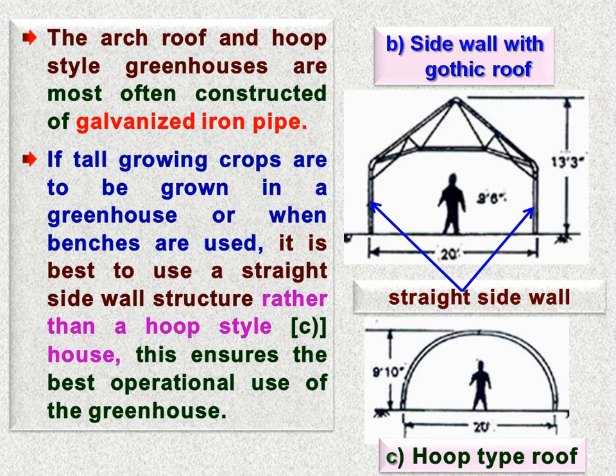So for that we have to go for straight side wall and Gothic type structure, means side wall with Gothic roof. So this is mostly preferable for tall growing crops, as well as when the crop is grown on the benches. If the crop has less height, then this hoop type structure is advisable for growing the crops.